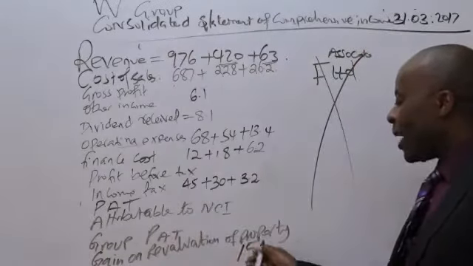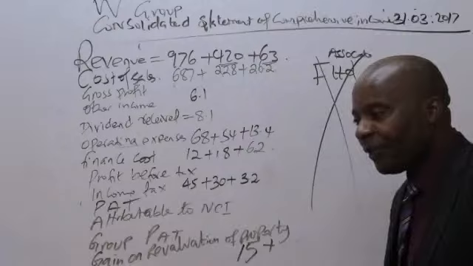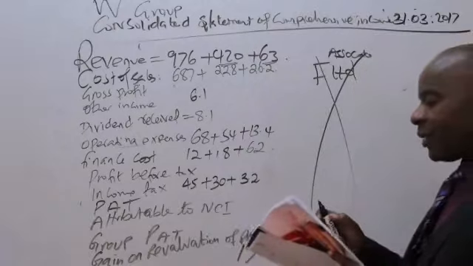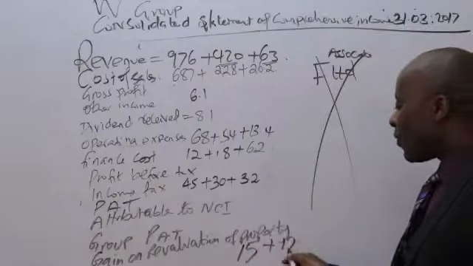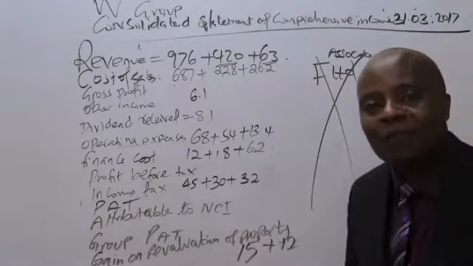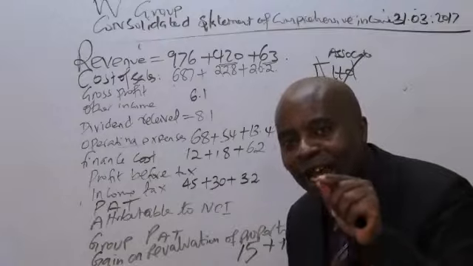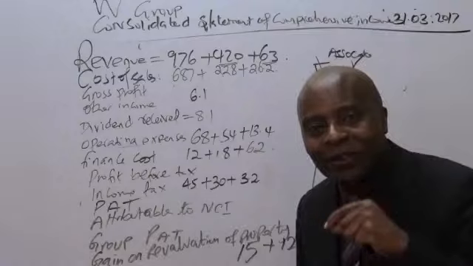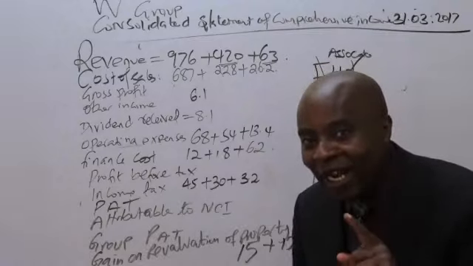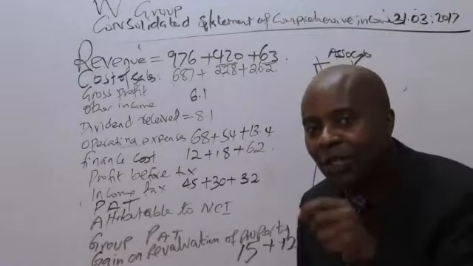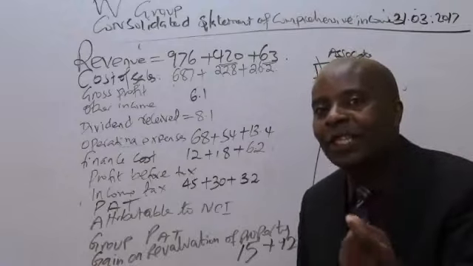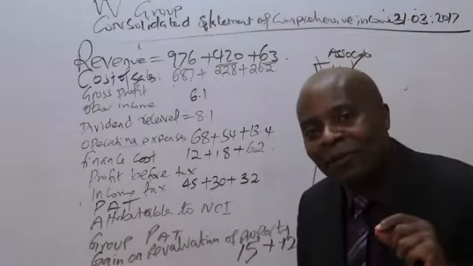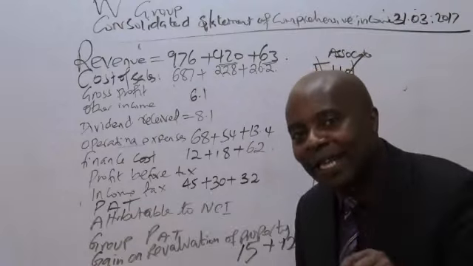The figure of the parent is 15, right? And then we have the subsidiary. The first subsidiary here is S, which is 12. Remember, for other comprehensive incomes, we don't use time apportionment. These are free marks. We normally take the figures of the subsidiaries and multiply them with our shareholding. That is only applicable to other comprehensive incomes.